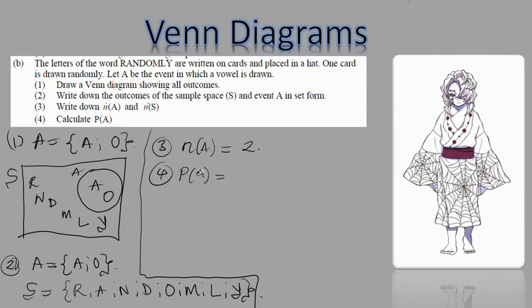Now the formula first, remember: the probability of A is the number of items inside event A over the number of items in the sample space. So P(A) equals how many things are in A? I have 2. How many things are in the sample space? Well, I have 1, 2, 3, 4, 5, 6, 7, 8. 8 things in the sample space, right? In a simplified version, this is the same as 1 over 4. Easy as that. I hope you got this correct.